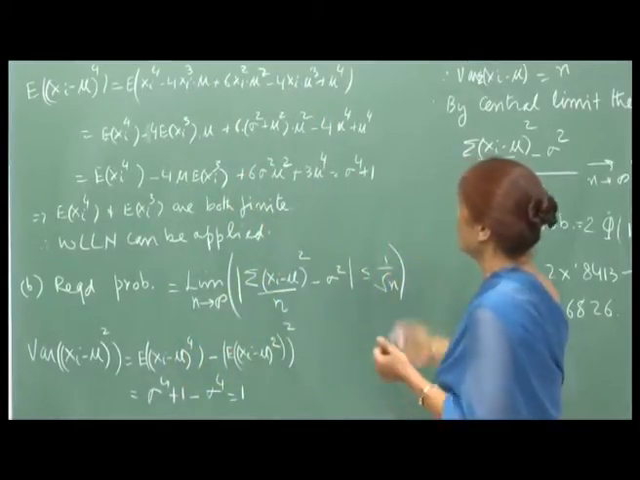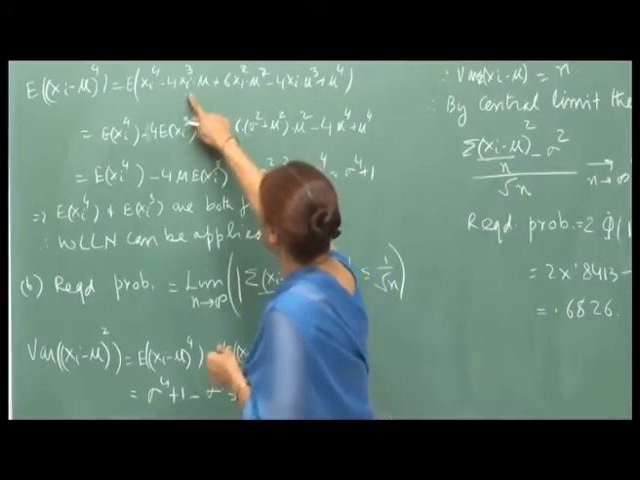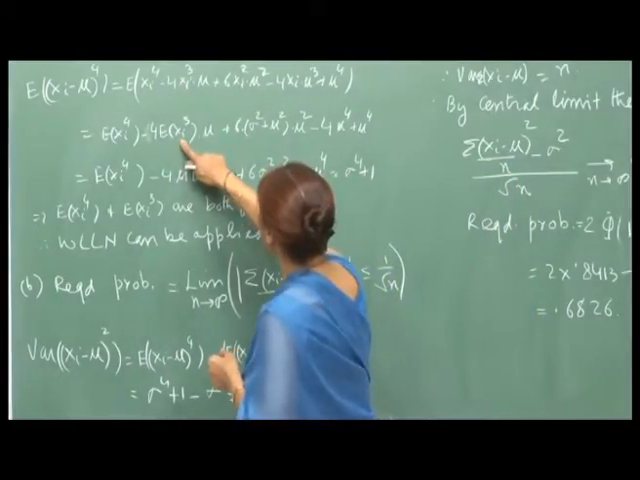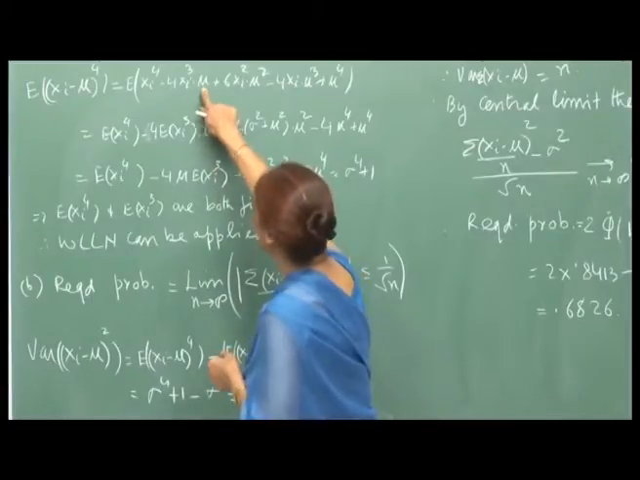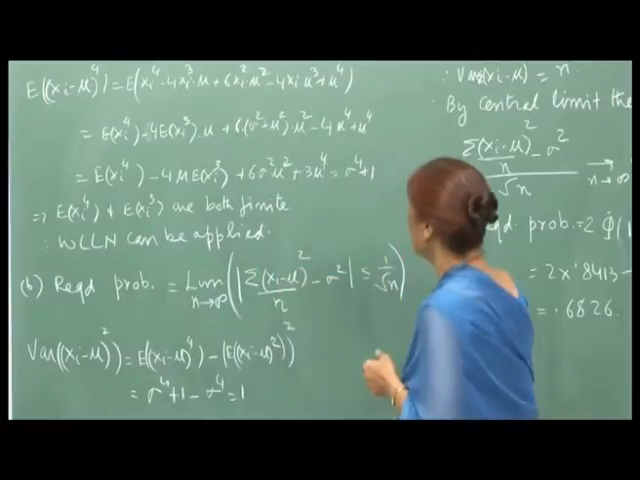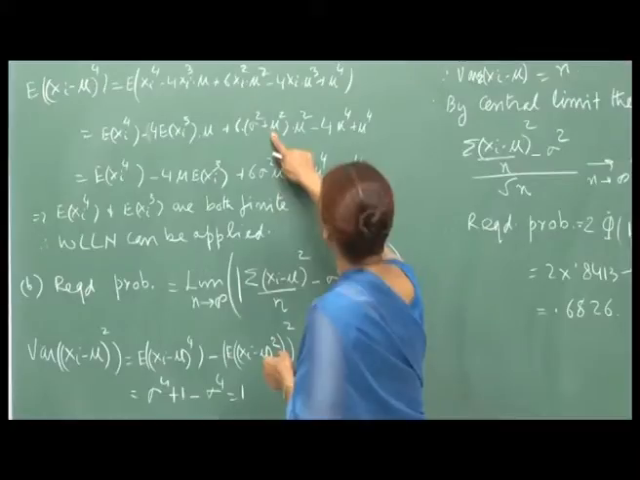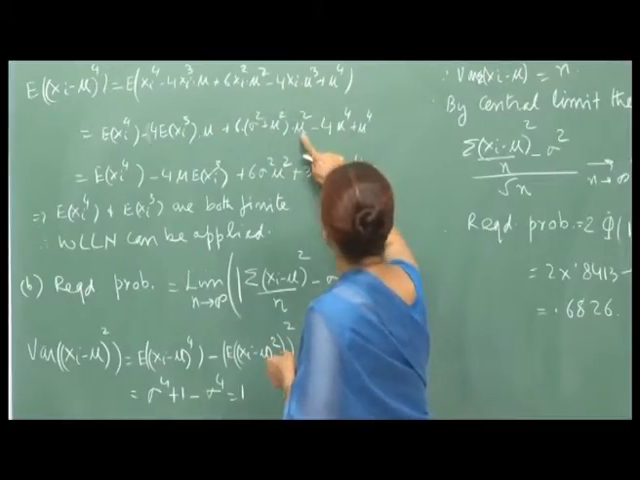I just opened up this expression, then I took expectation inside, and you can see that here, for example, expectation of Xi cube, then into mu, and then you get 6 Xi square. Now, expectation of Xi square I know, which is sigma square plus mu square, because that is already given to me, and then there is expectation of Xi, which is mu.